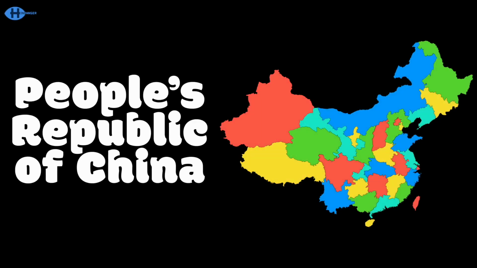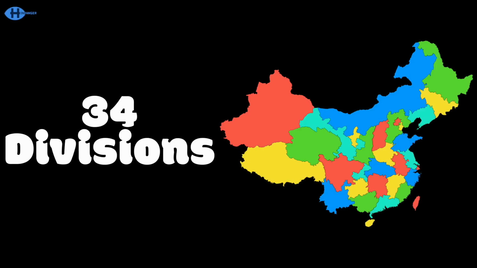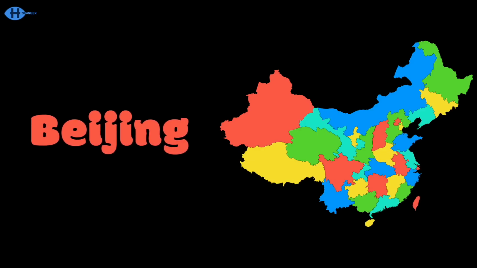The People's Republic of China, a massive country in East Asia. We got history and culture, one of the largest countries in the world. The People's Republic of China, with 34 divisions to show ya. The second most populous country on earth, Beijing's the capital you've heard.